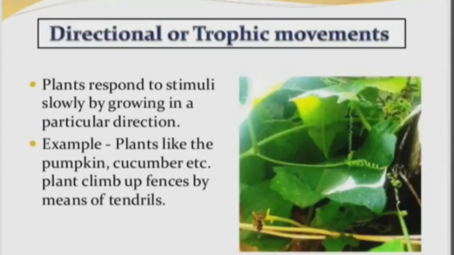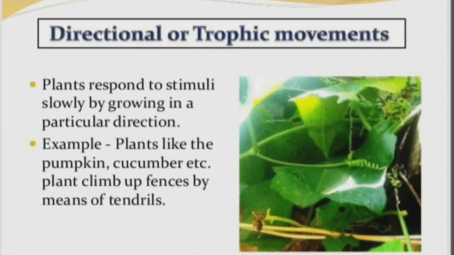Coming back to tropic movement, or directional movement. This movement depends upon the direction. One example we are discussing here: you might have seen some climbers like pumpkin and cucumber. Why are these called climbers? Always they take the support of some other plants. If some tree is near, it will take the support and grow.